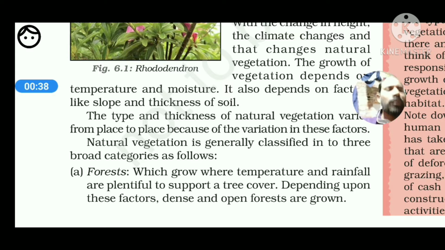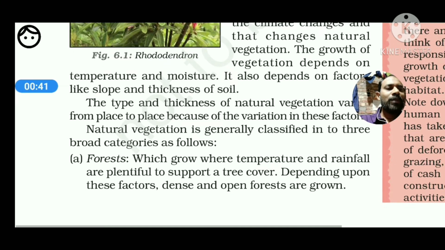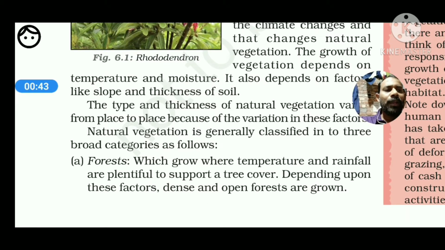First of all, we have to keep in mind that natural vegetation is very much dependent on the availability of natural phenomena. That is why climatic variation is the main reason behind it. Climate includes rainfall variation, temperature variation, and also the moisture level. Next is altitude, in which altitude it is going to grow, which also indirectly shows the influence of the land mass.